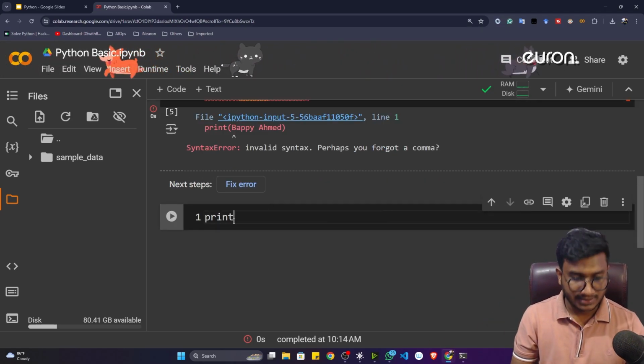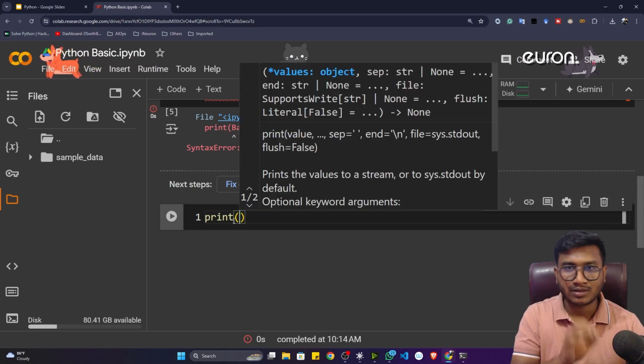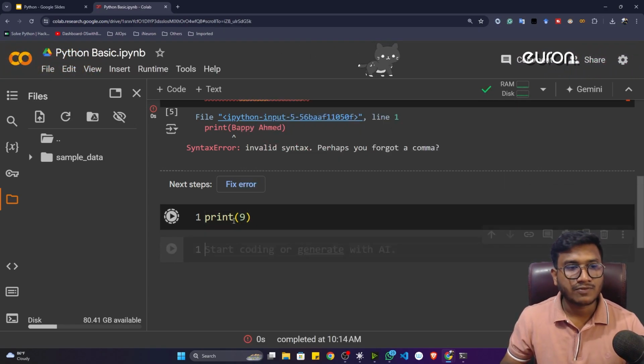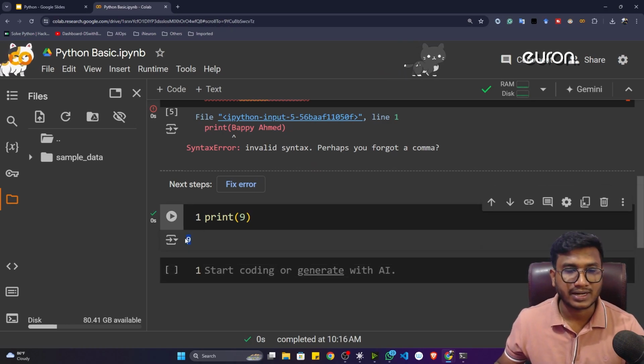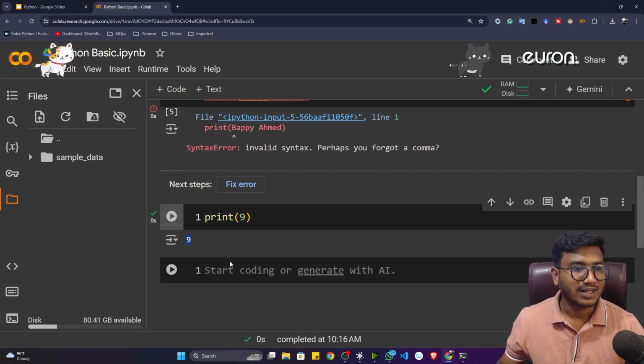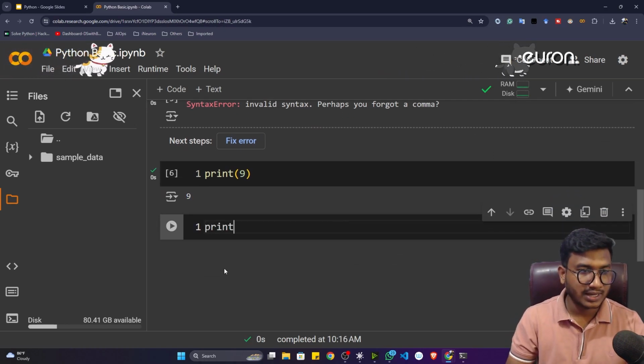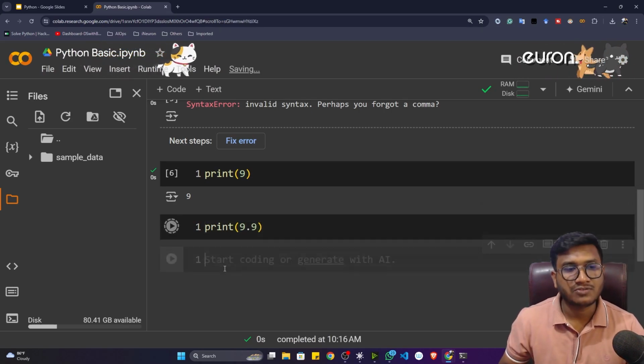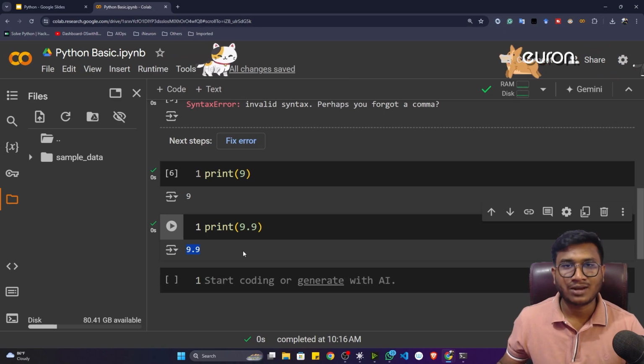For this, let's see one experiment. Here I can take this print function. Inside that I can give 7, or let's say 9. Now if I execute, see, this 9 would be printed. Now I can also print a decimal number. So here I can give print and inside that I can write 9.9. Now if I execute again, see, 9.9 is printed.